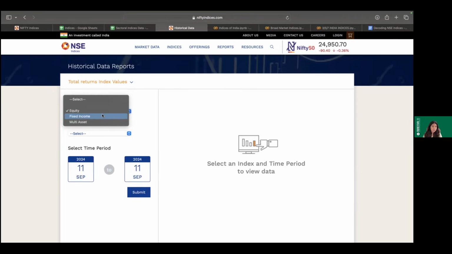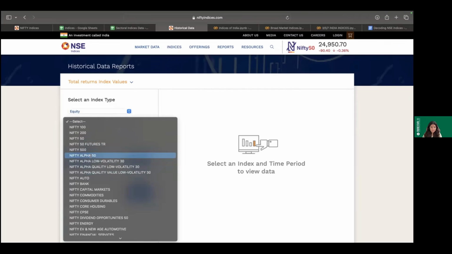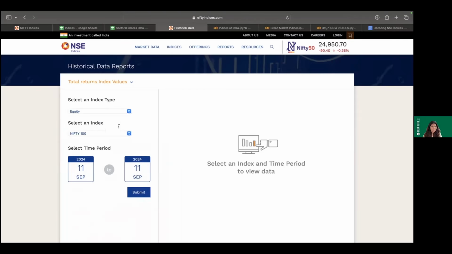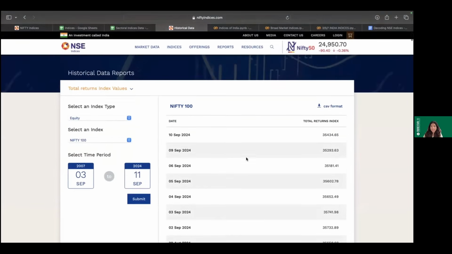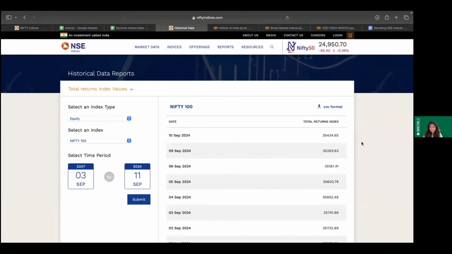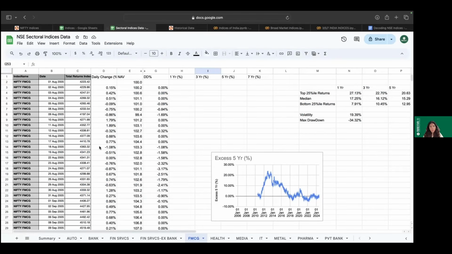You can be looking at multi-asset. You can also look at fixed income. What we want exactly over here is equity. Now, after selecting equity, you can choose anything. For example, let me just take a broad market index, Nifty 100, it's first. So I'm selecting that. And then you also have the choice to select a time period. Once you are done and you give a submit, you will be getting a lot of data points over here, which you can download and then import into another Google Sheet, from which point you can make a lot of calculations.